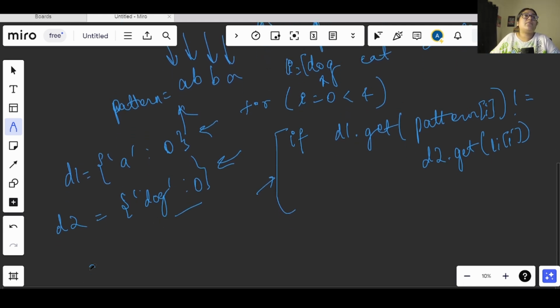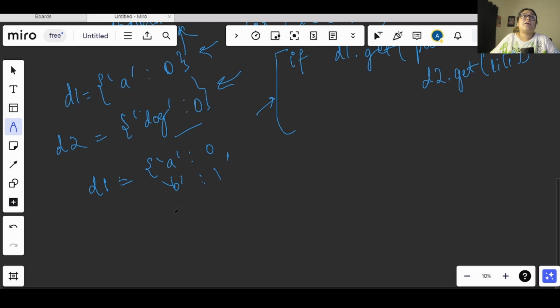Then again we will do d1, we will add the values. So we will have this a as 0 only. Now b will be added with the index value as 1. In the same way we will have d2, for which we will have dog index as 0 and cat index as 1. Now after this we will again check if these both indexes are the same or not. These are the same. Now again we will go for iteration and add the values.